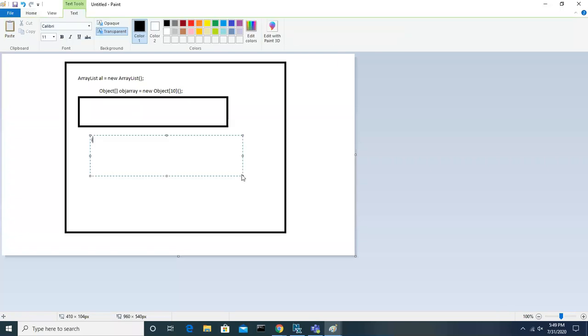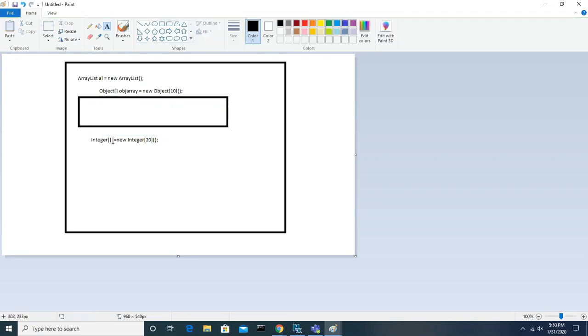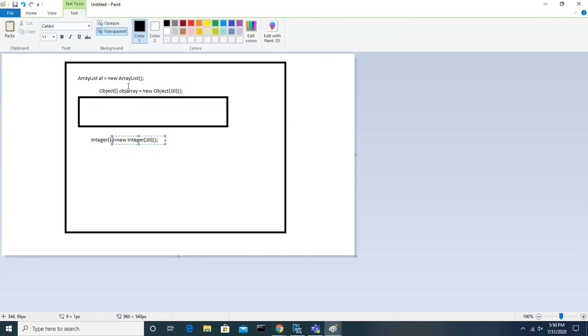Okay, you tell me now. So this size is 20. Object array is one array variable.